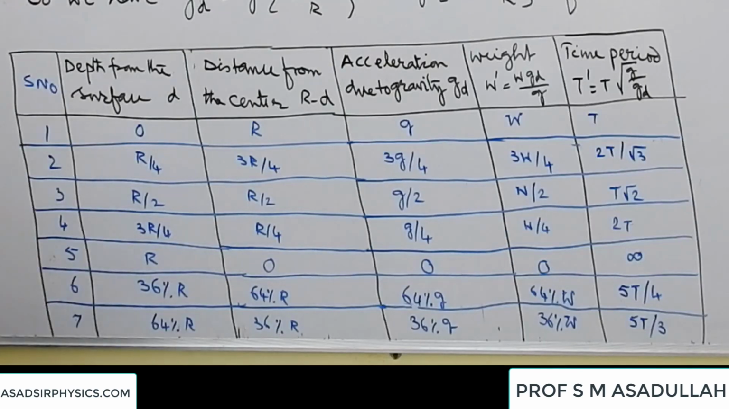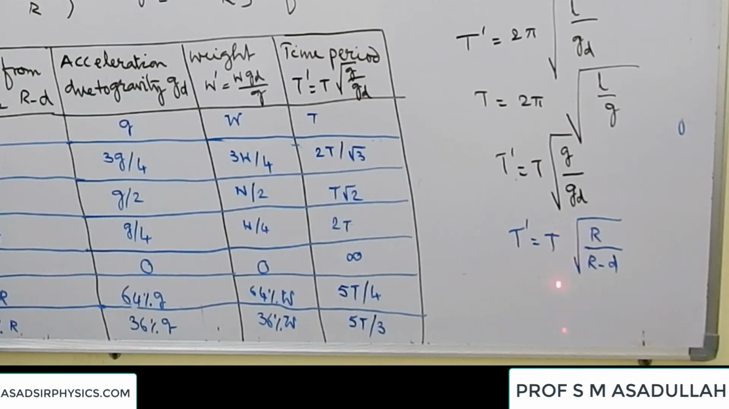Then let us consider one more thing. Suppose we are at a depth 36% R. So remaining distance is 64% R. Since the remaining distance is 64%, the acceleration due to gravity is also 64%. Weight will also be 64%. What about the time period? T dash is equal to T under root 100 by 64. That is 10 by 8. That is 5 by 4. So the time period will be 5T by 4.